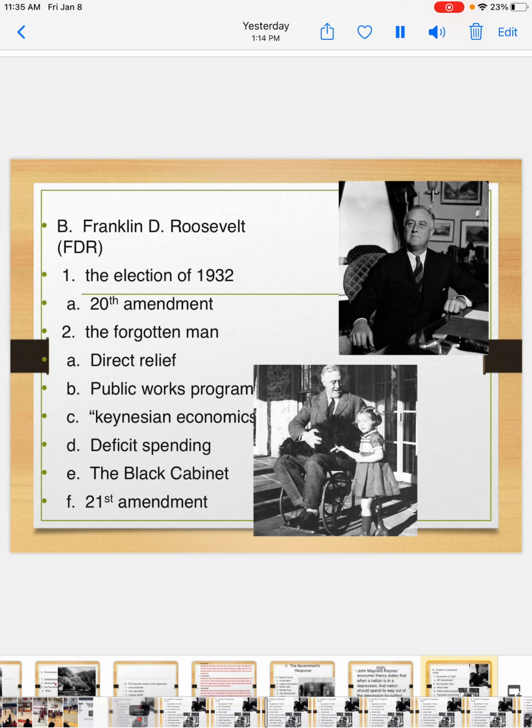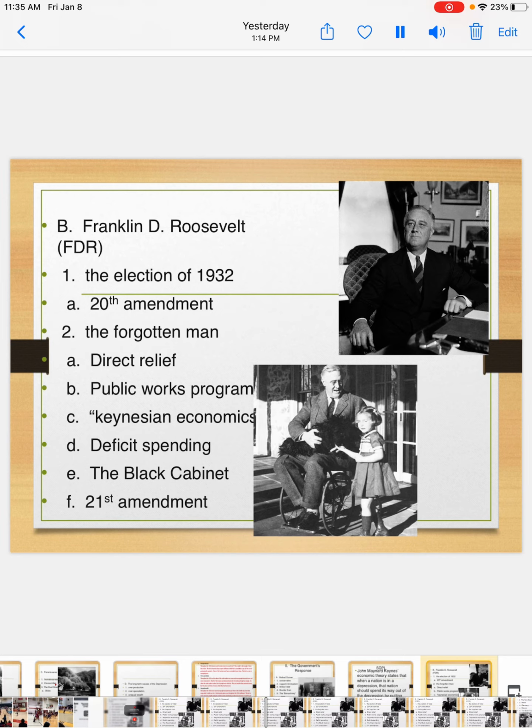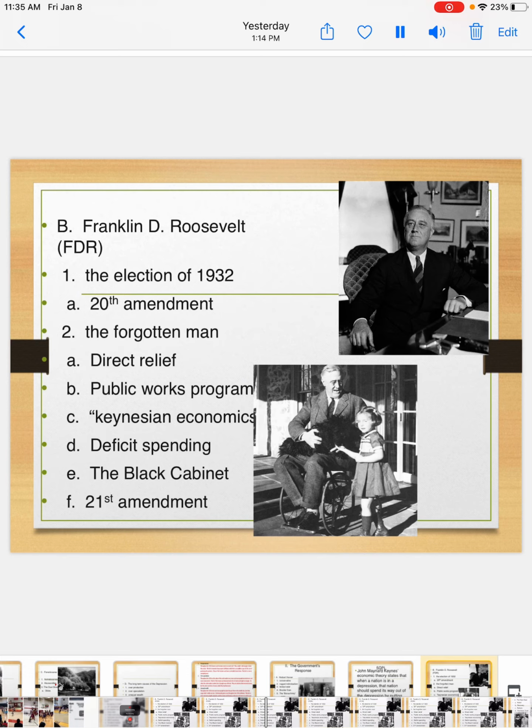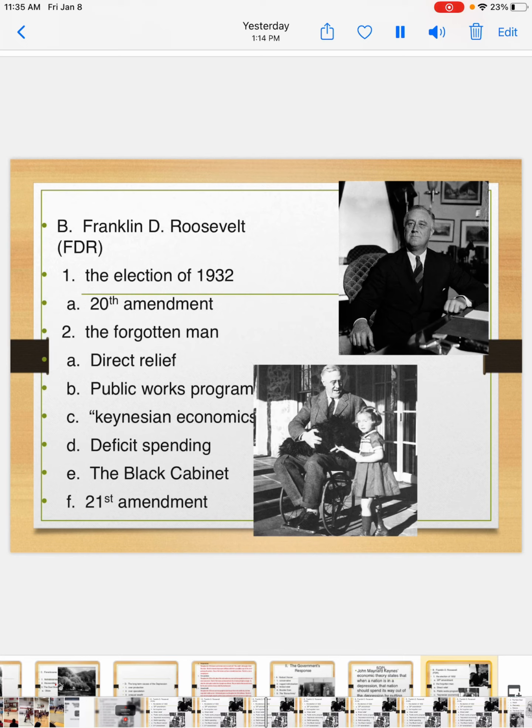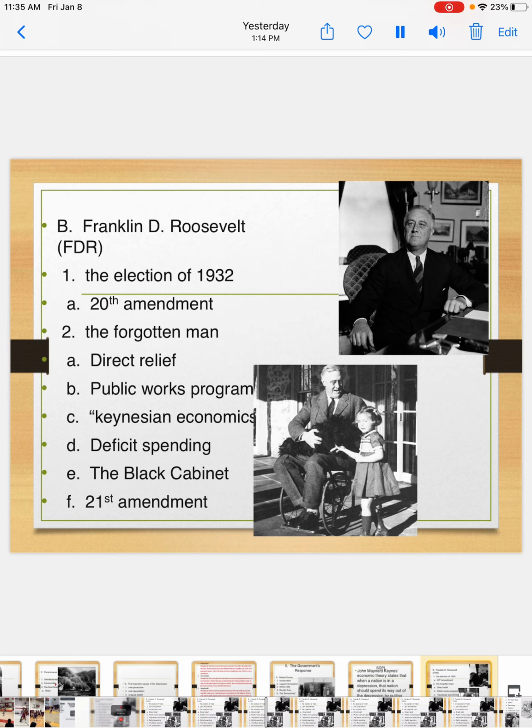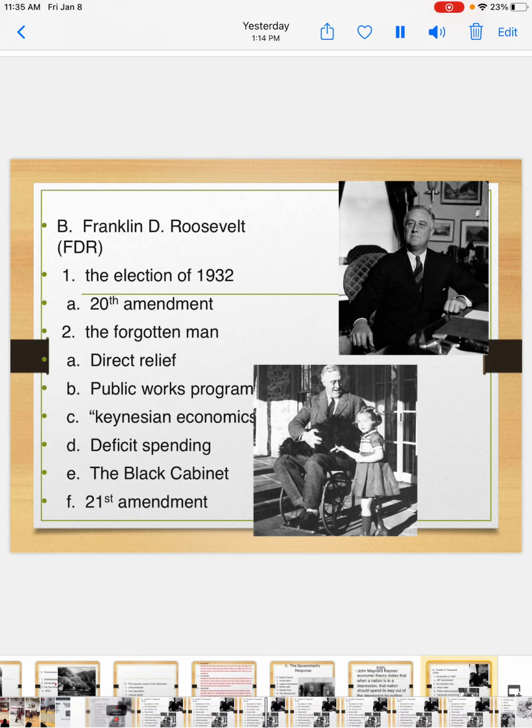The Forgotten Man, this is what FDR used as his campaign for this election of 1932. He promised to help the average people, the common man, the middle class, working class people, and he referred to them as the Forgotten Man, them being probably the people that were harmed the most during the Great Depression, the working class.